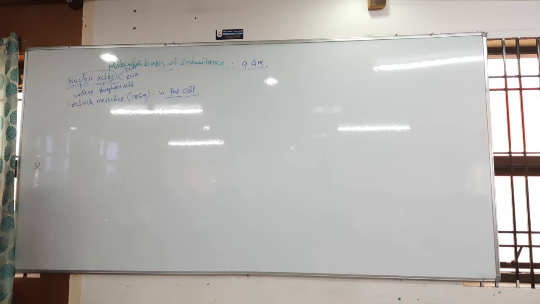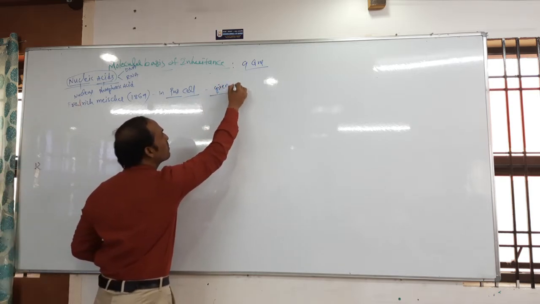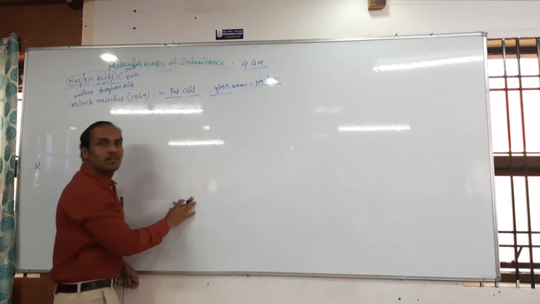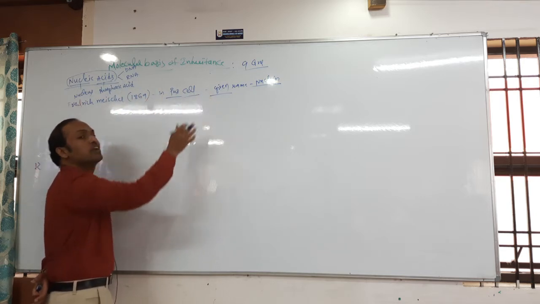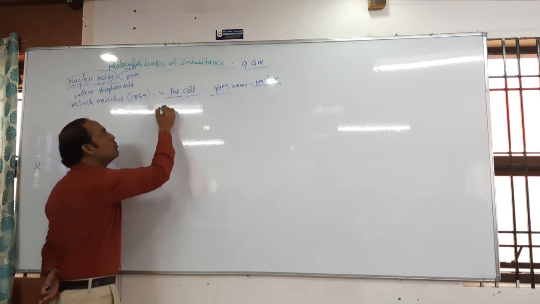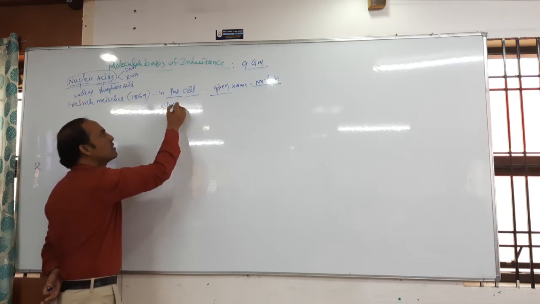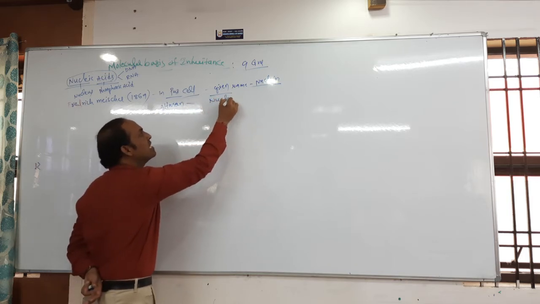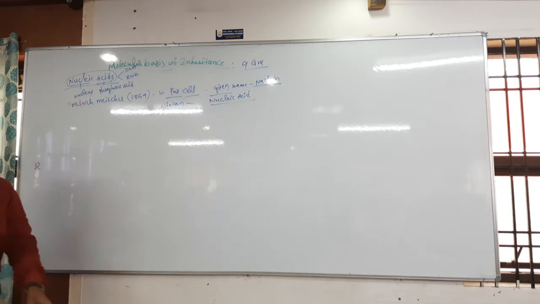From the nucleus, he separated a chemical component, and what name did he give? He gave the name Nuclein. Very important, students, okay? So the word nuclein was given by Friedrich Miescher. But later, who altered this name? Altmann. Altmann changed the name to nucleic acid.